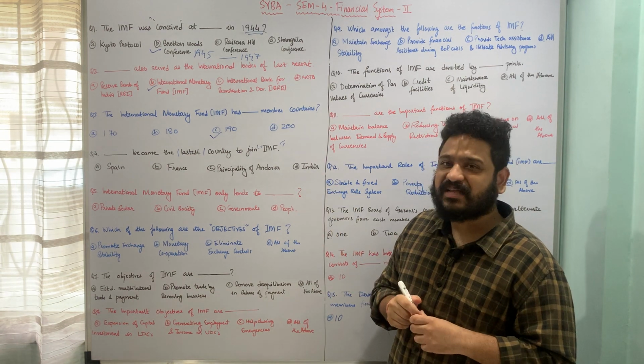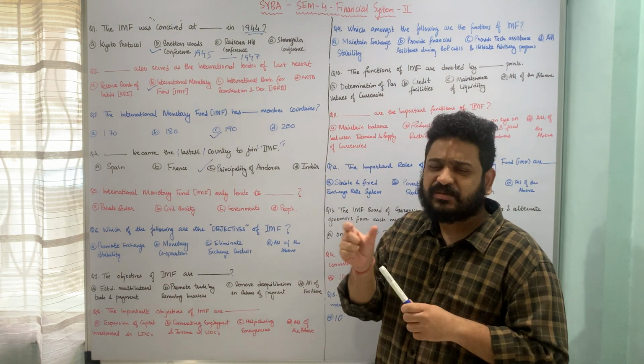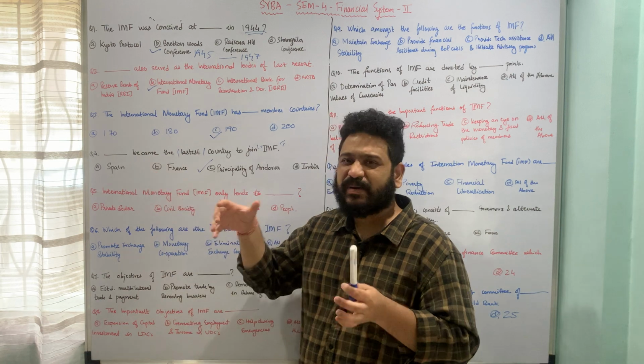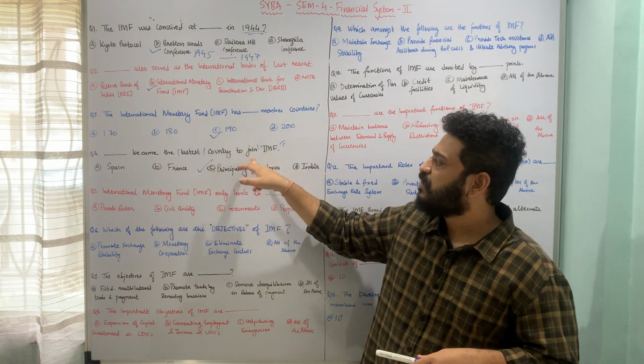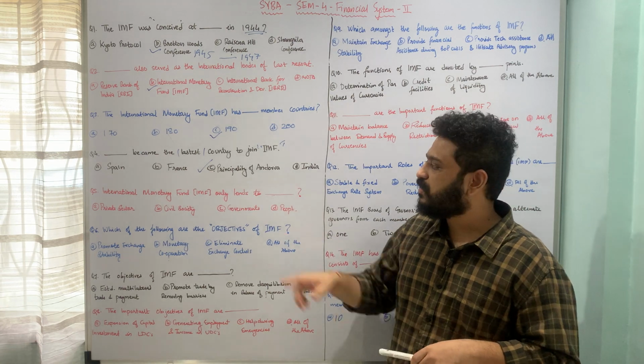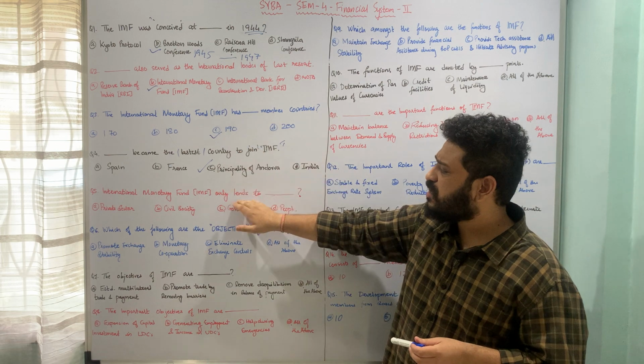So here the correct answer is option C, Principality of Andorra. It is a small country between France and Spain, so that is why the options are given to confuse you. But anyway, the latest member to join the IMF is the Principality of Andorra, option C. I hope this is clear. Let us now move to the next one.